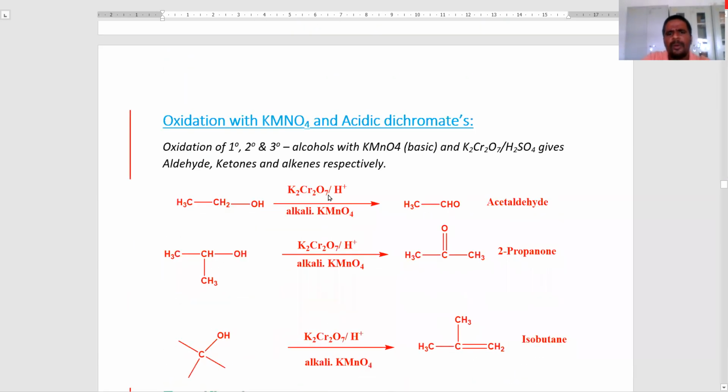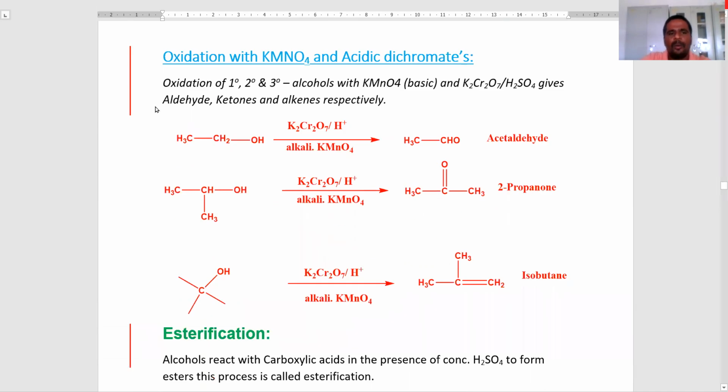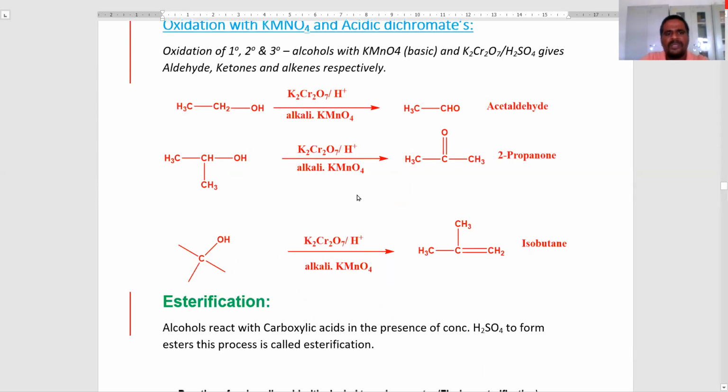Next property is oxidation with potassium permanganate and dichromate. Primary, secondary and tertiary alcohols react with basic potassium permanganate and acidic potassium dichromate to give aldehydes, ketones and alkenes respectively. Now see the reaction.